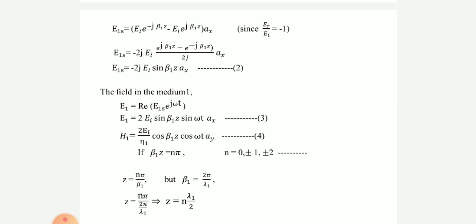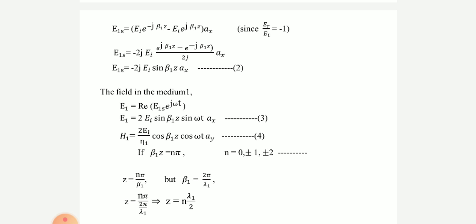Now consider the equation H1 bar is equal to Ei by eta 1 cos beta 1 z cos omega t Ay bar. This is the standing wave. The magnitude of the magnetic field is maximum at the positions where the electric field is 0. This is important, you have to understand and remember this one. Furthermore, it is 90 degrees out of phase with the electric field everywhere.